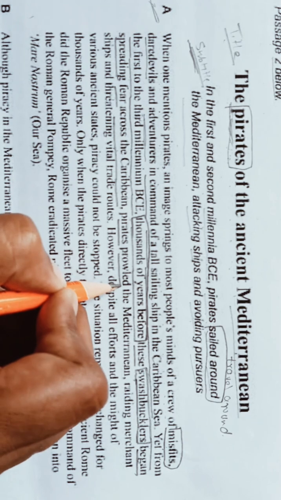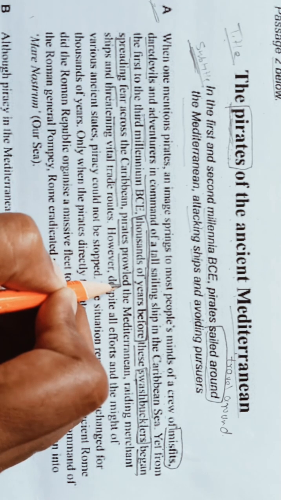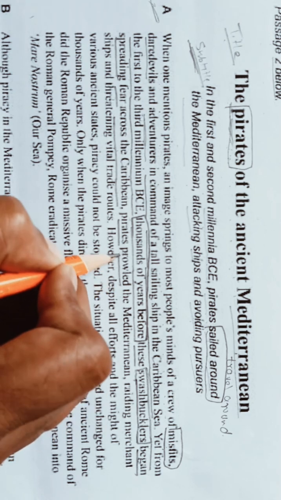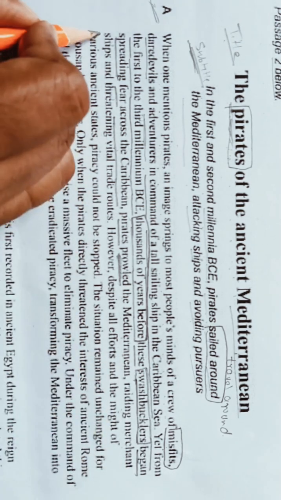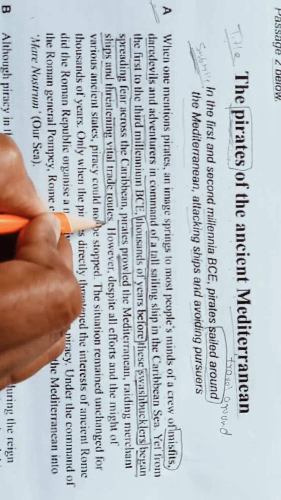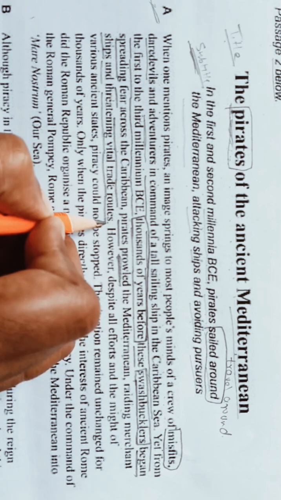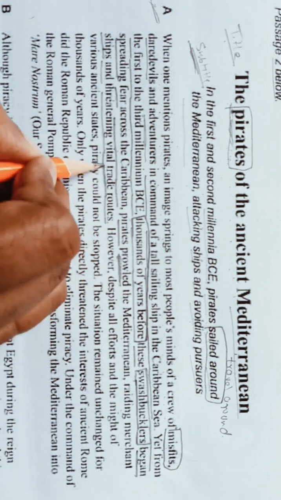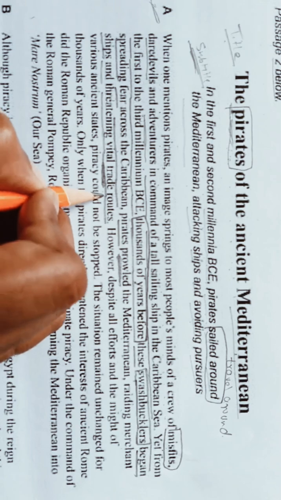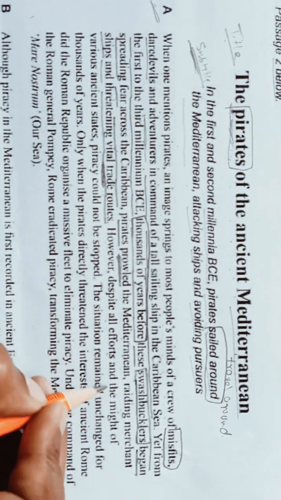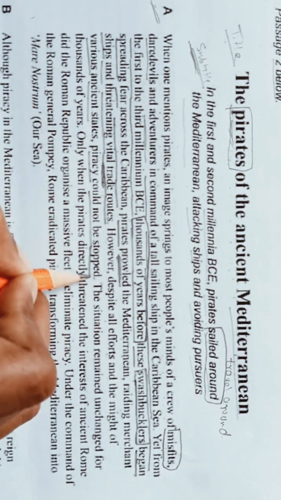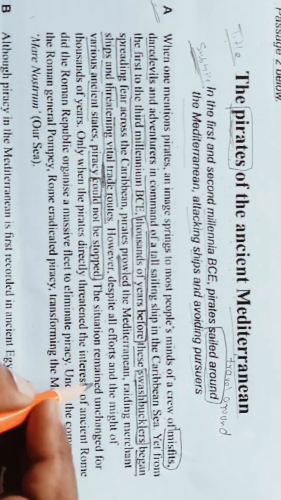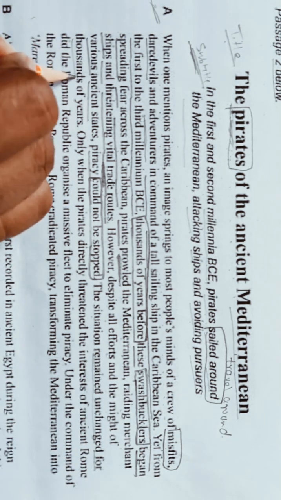Pirates prowled. What do you mean prowled? Prowled means move about restlessly. Okay. And especially in search of prey. Okay. Pirates prowled the Mediterranean, raiding merchant ships and threatening vital trade routes. What do you mean by vital? Vital means very important route. Okay. Trade route means business route. Okay. However, despite all efforts and the might of various ancient states, piracy could not be stopped. Okay, the situation remained unchanged for thousands of years.